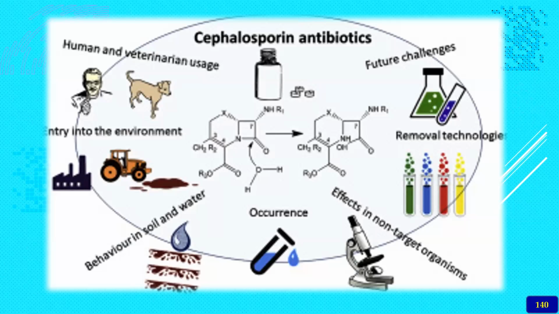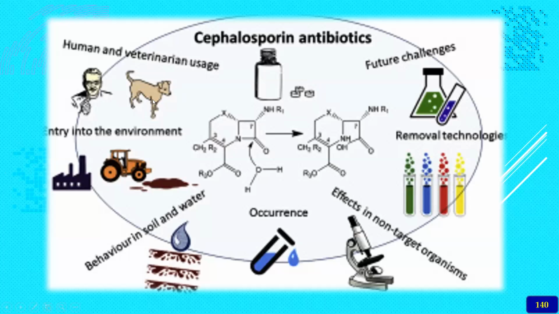So the cephalosporins are one of the most popular antibiotics now, even though they were developed in 1945, very recent, of course. Up to 5th generation cephalosporins are there, and these are used in both human and veterinary practice.